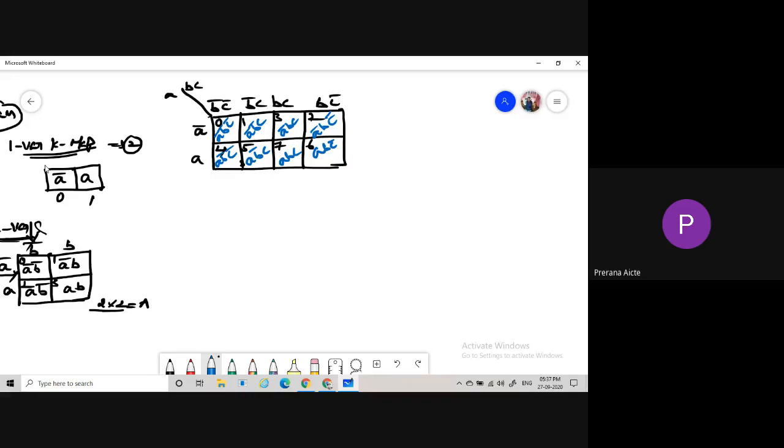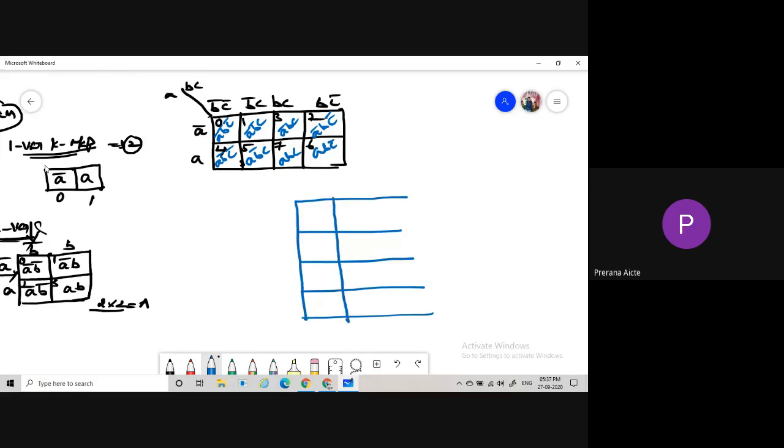So if I want to represent 4 variables, how many boxes are required to represent that 4 variable K map? 16. Yeah, 16 boxes are required. So 16 boxes will be like this. How many variables are used? 4 variables. So if we are using A, B, C, D, how to represent that one?